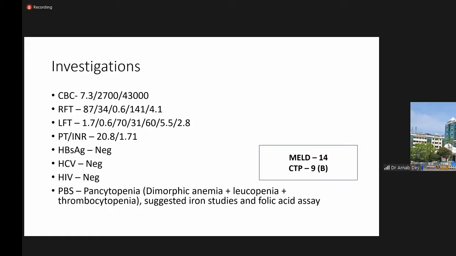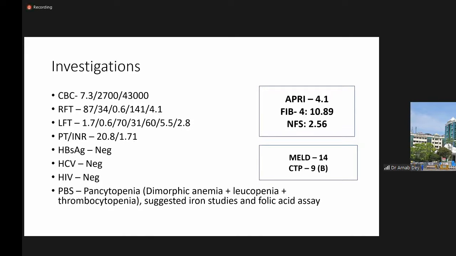So his MELD was around 14 and CTP 9B, and on non-invasive markers of liver fibrosis, his APRI was 4.1, FIB-4 was 10.89, and NAFLD fibrosis score was 2.56, all of which were suggestive of advanced fibrosis.